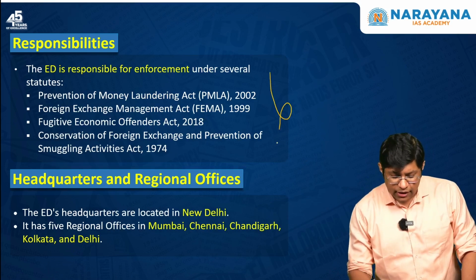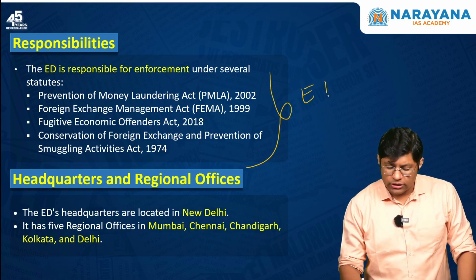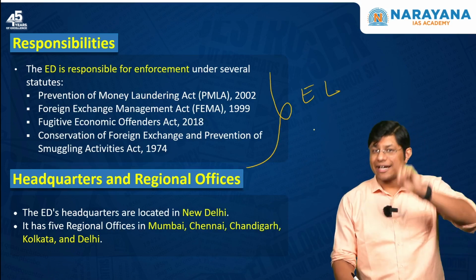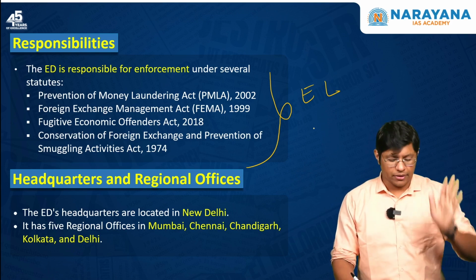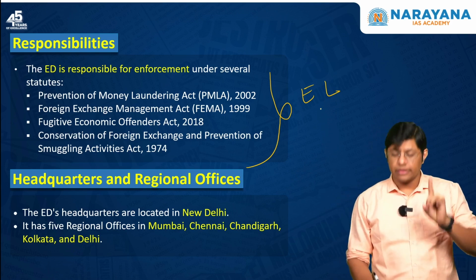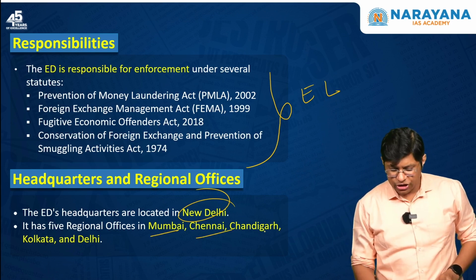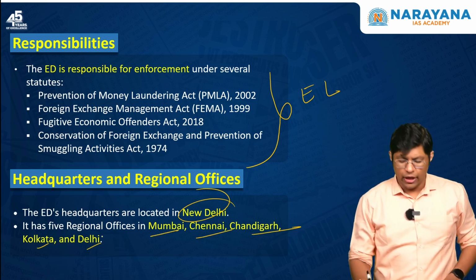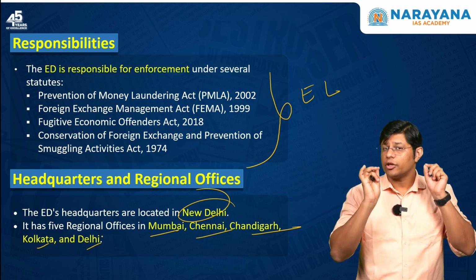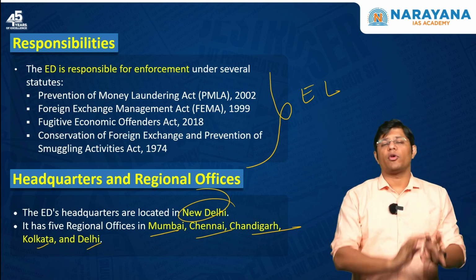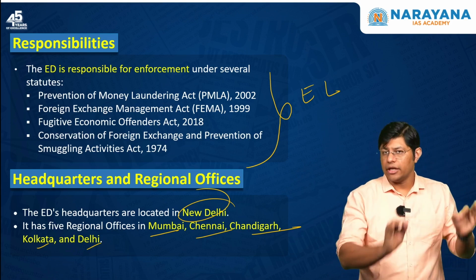Now, these are the economic laws that the Enforcement Directorate enforces. The headquarters is in New Delhi and there are 5 regional offices: Mumbai, Chennai, Chandigarh, Kolkata and Delhi. So, all these points are very, very important for your prelims. So, I hope you understood what the Prevention of Money Laundering Act is.